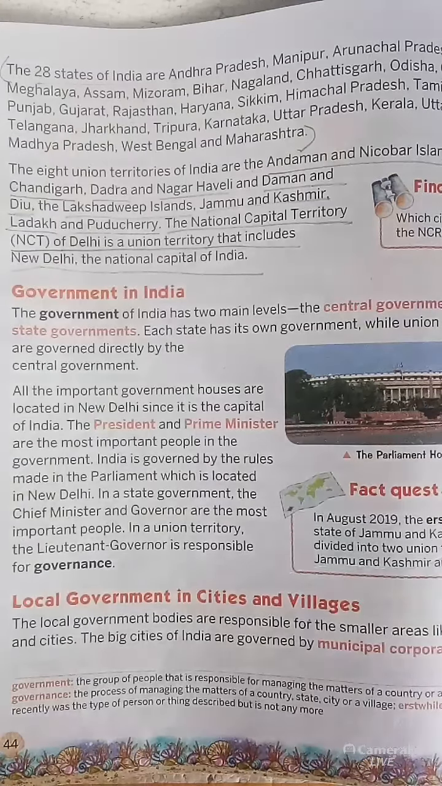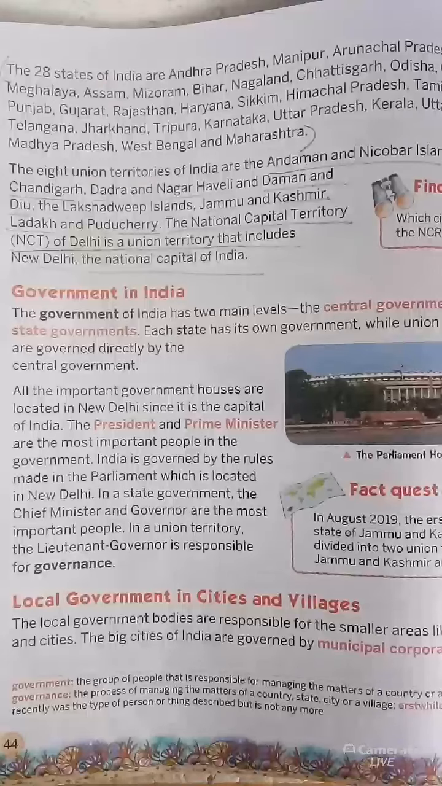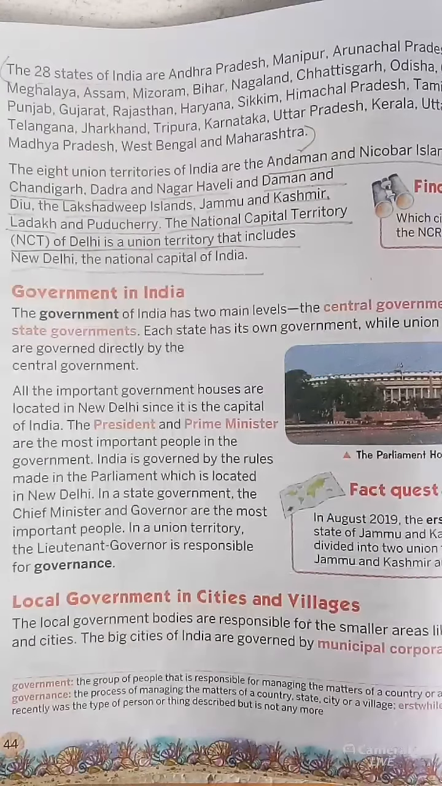Because we are citizens, whatever problems we have, we need someone who helps us with every problem. That's why it is divided into states. After that, for those states, we need one responsible person to manage everything. So what is government? The government is the group of people that is responsible for managing the matters of a country or a state.